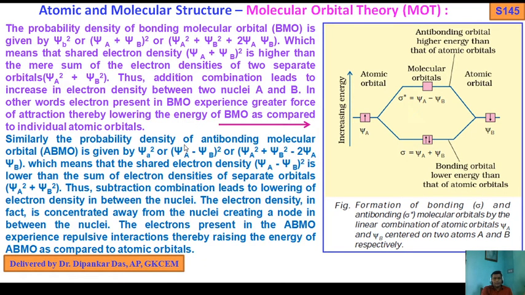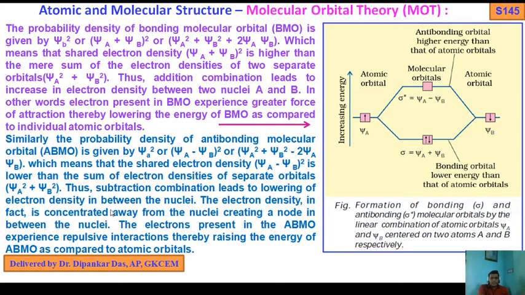Similarly, the probability density of antibonding molecular orbitals, ABMO, is given by (psi A minus psi B) whole square, or psi A square plus psi B square minus twice psi A psi B, which means that the shared electron density (psi A minus psi B) whole square is lower than the sum of the electron densities of the separate orbitals, psi A square plus psi B square.